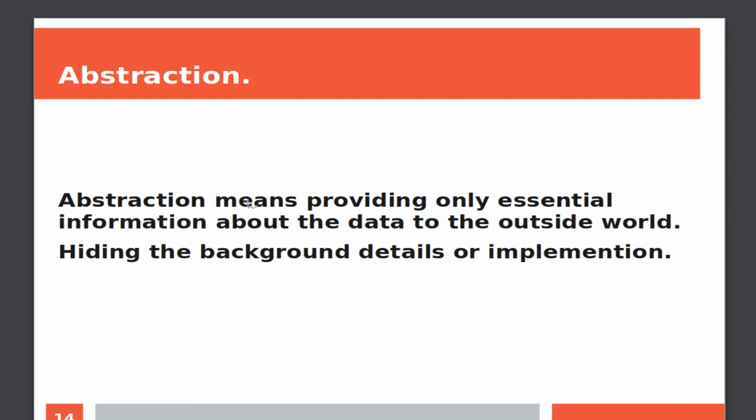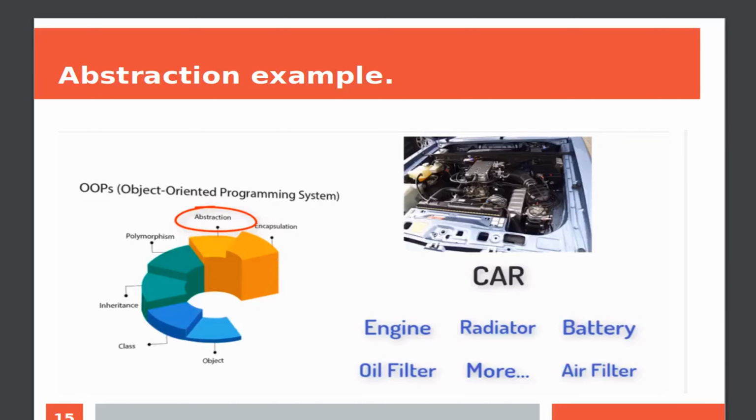A good example, let me share a funny example: a car has some parts like engine, radiators, battery, oil filters, air filters, and so on. The user of the car should know how to drive the car, and is not required to have any knowledge of these spare parts.